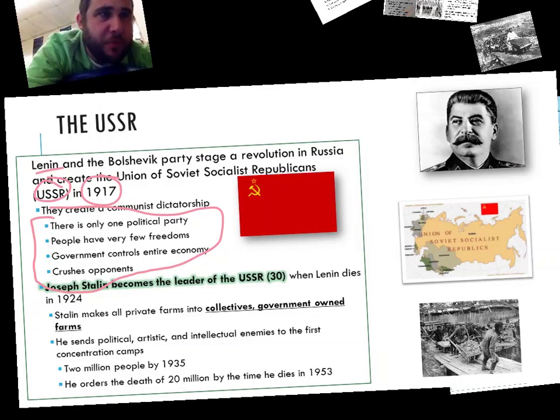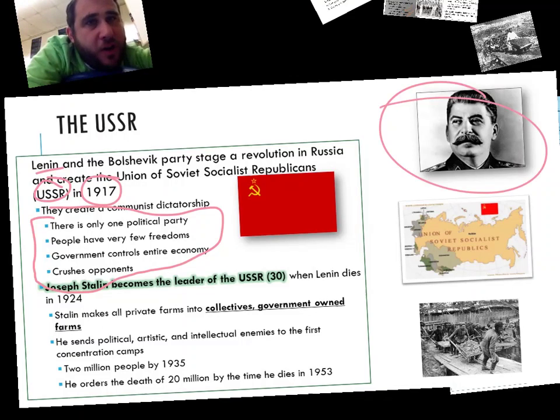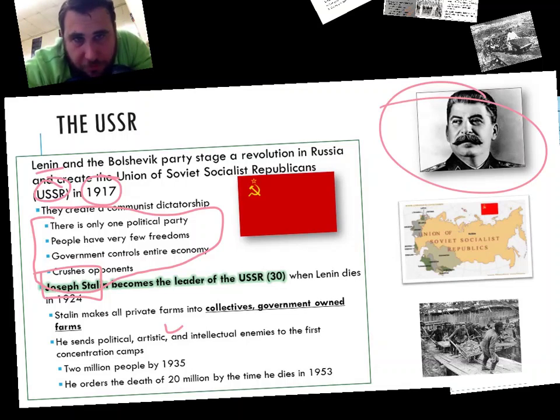And I think the best example of this is going to be this dude over here, right there on the top of that slide. His name is Joseph Stalin, and he becomes the leader of the USSR in 1924 after Lenin dies, and Stalin is just a brutal, brutal dictator in terms of crushing opposition. Examples. He's going to take all the farms in the Soviet Union and turn them into these things called collectives, where the government owns them and everyone has to share the land and the equipment. Nobody gets any private property anymore.